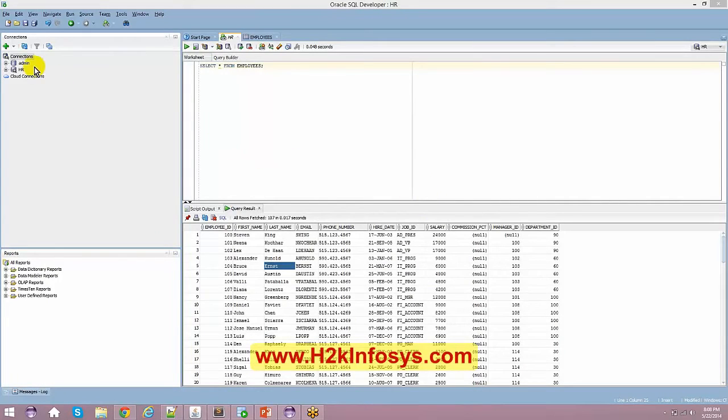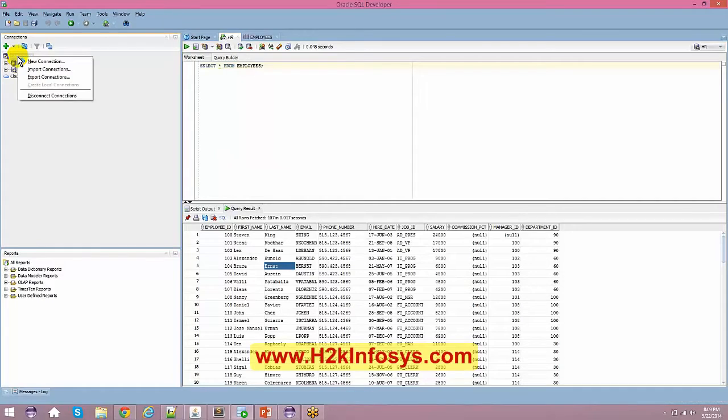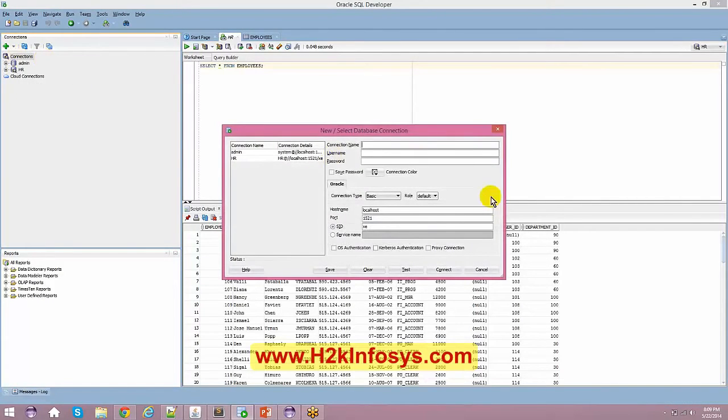Okay, so in order to get a new connection, you just say new connection here, and you have to give the connection name, username, and the password. Okay, and you have to give the SID and XE out here. If you see the same screen out here, you have to use the same. Yeah, I see the same screen.